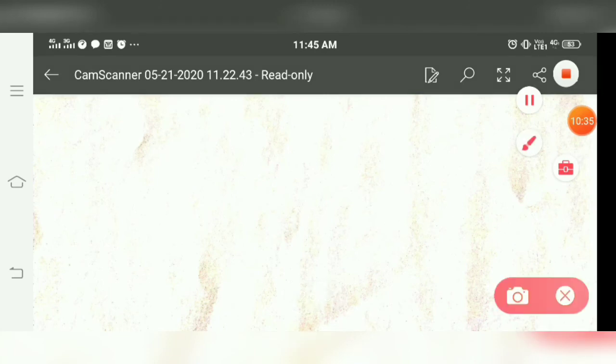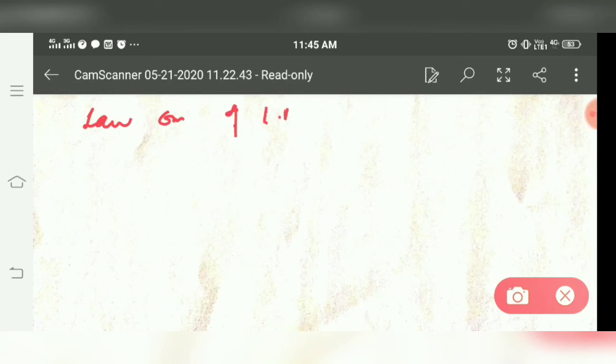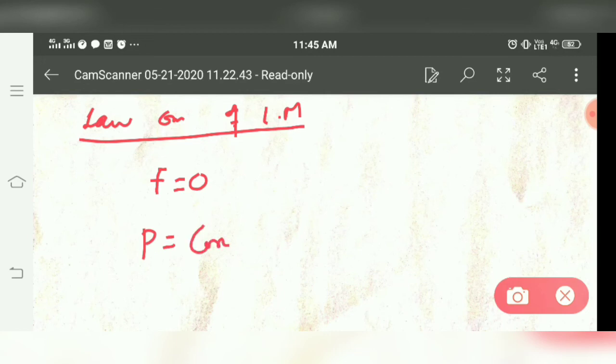So first, the law of conservation of linear momentum, what does it say? If the external force acting on a body is zero, in that case the total linear momentum of the body is constant.